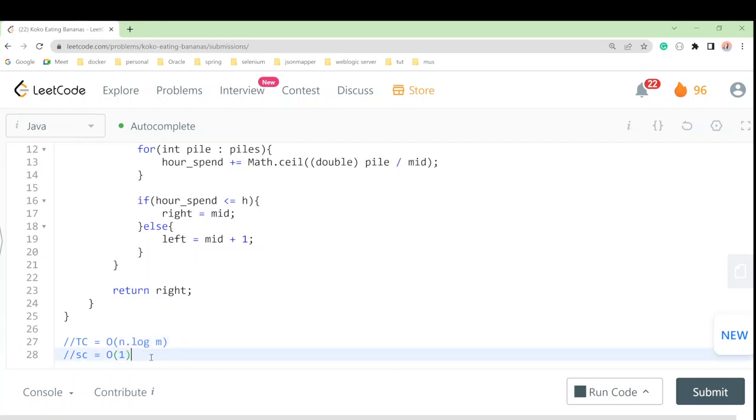And for the space complexity, we are not taking any extra space, and for each eating speed middle, we iterate over the array and we calculate the total hours that Koko spends, which costs constant space, right? So the overall space complexity is O of 1, right?